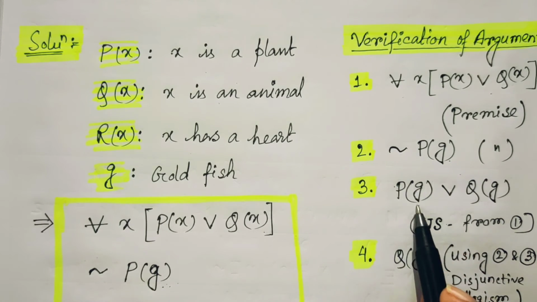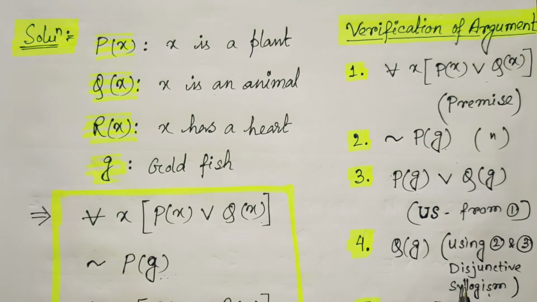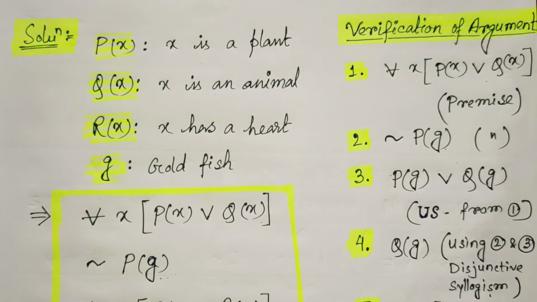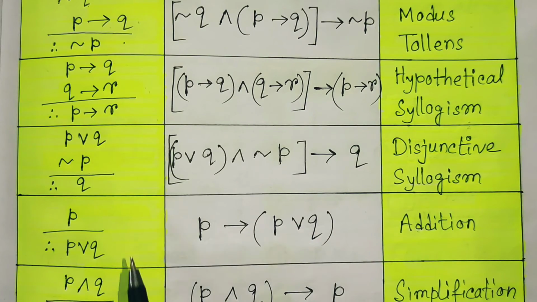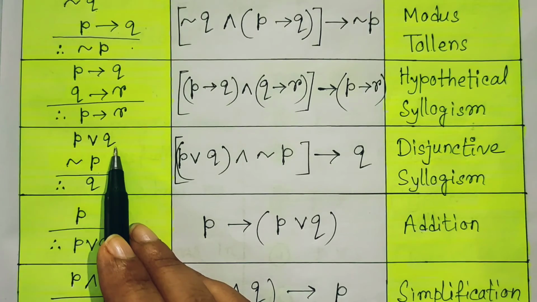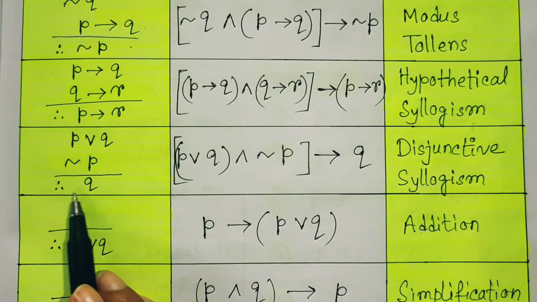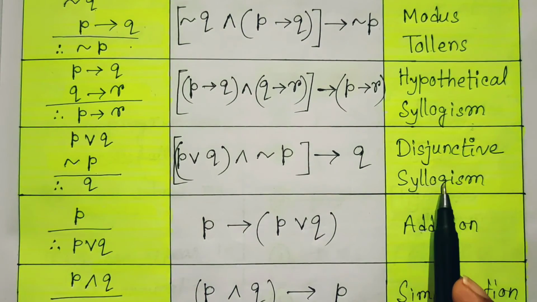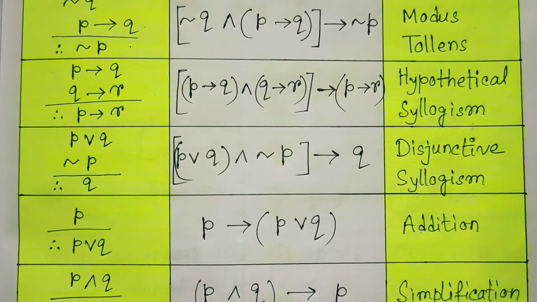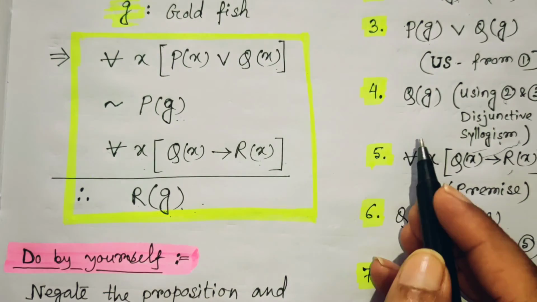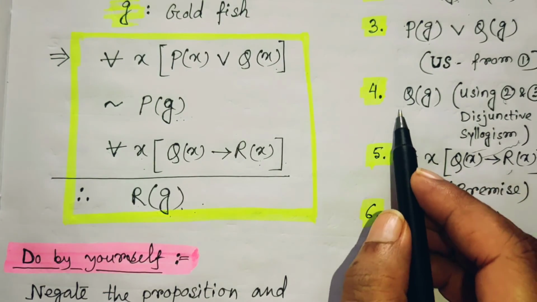If we combine these two and use the disjunctive syllogism, I hope you remember it. Let me show you what is the disjunctive syllogism. Just have a look: this is P or Q, then not P, that implies Q. This is the disjunctive syllogism. So, from disjunctive syllogism we find Qg.